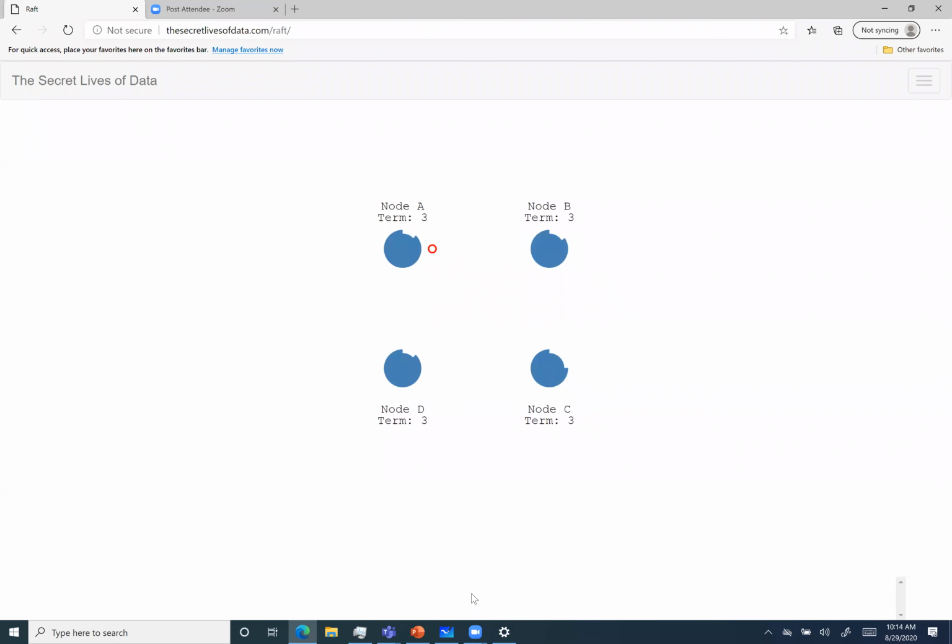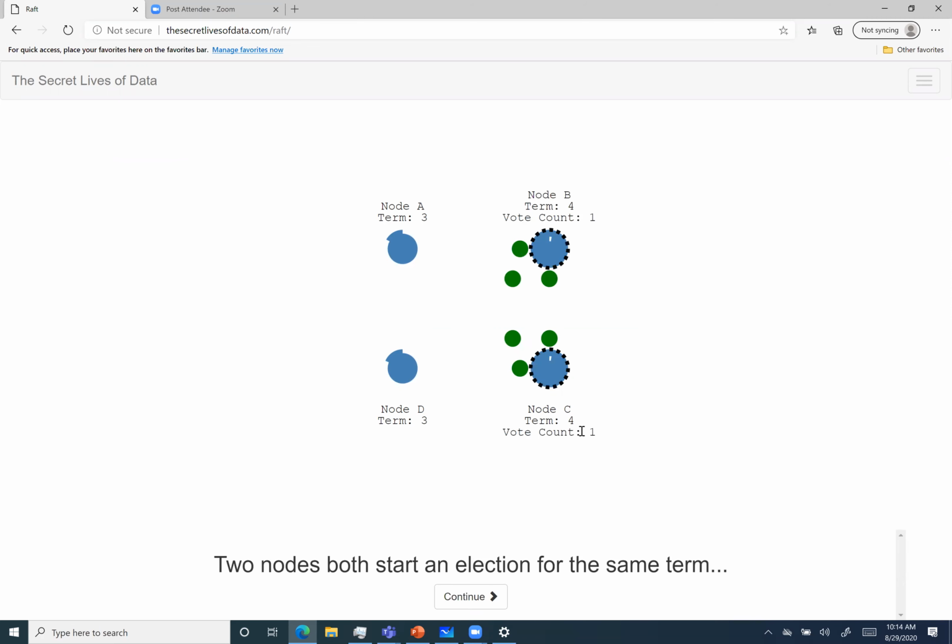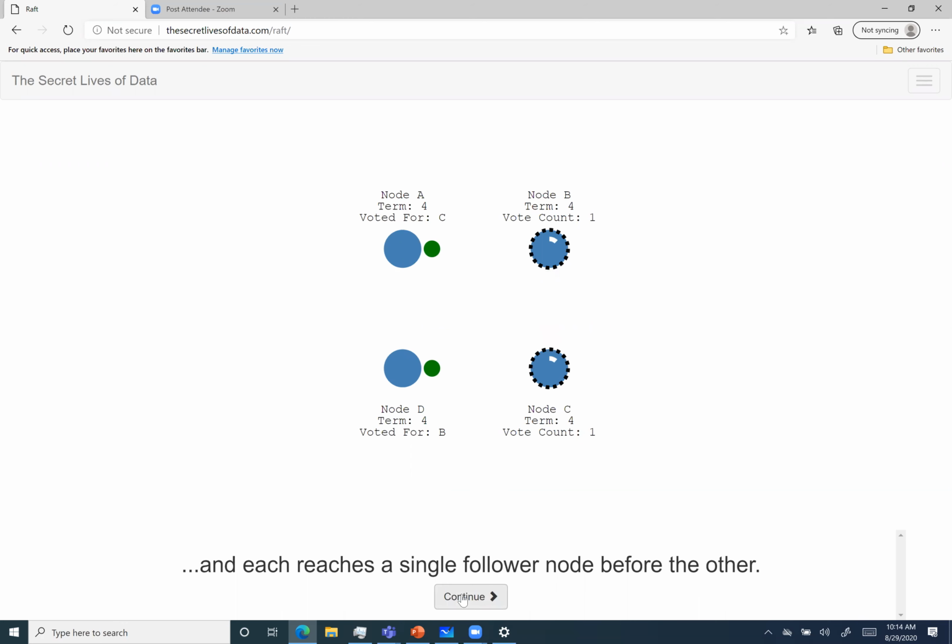So now they have 4 nodes. I think this is a good concept, we can see it quickly. The 2 will time out together and will send the request to vote. So B and C got timed out together, and now they have asked for votes. Obviously they'll vote for themselves, so 1 vote they've got. And now node A voted for C and node D voted for B. So now the votes are 2 and 2, which is equal.